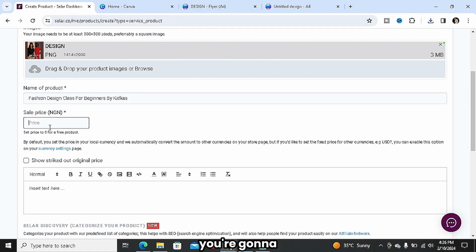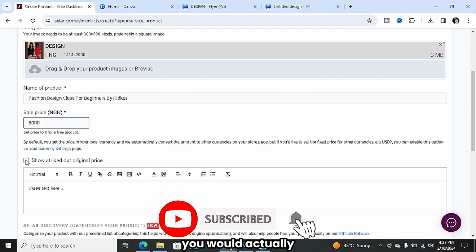Now, this is where you're going to insert the price. This is where you're going to insert the amount of the class. So I'm going to insert 5,000 naira. You can insert 5,000 naira, or whatever price you feel would actually be worth it.